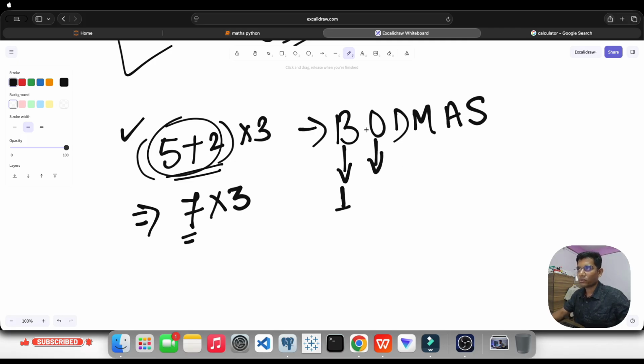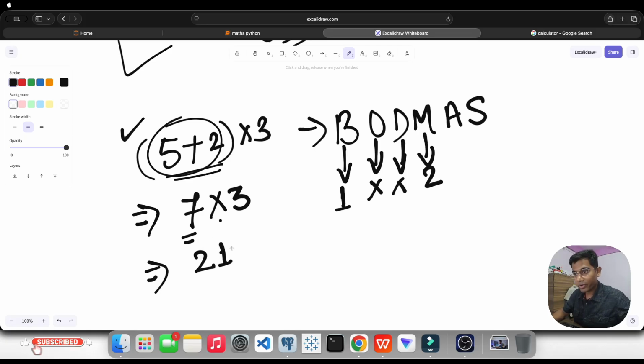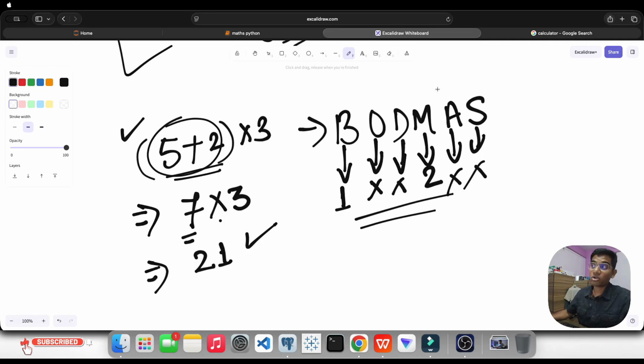Then it is O, which is order, like if any square, cube, no, nothing. Any division, no, nothing. Any multiplication, yes, that's a multiplication. So second order of execution. 7 into 3, 21, right? As it is the final answer, we should not check this, but still no addition, no subtraction. So this is what order of execution means.